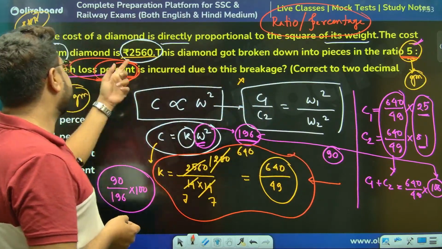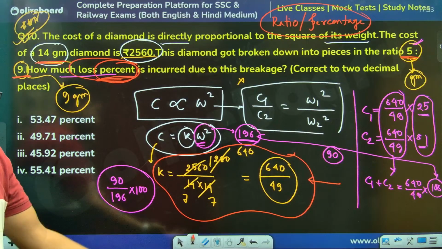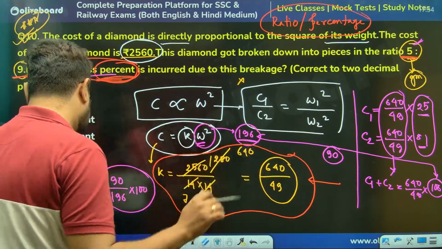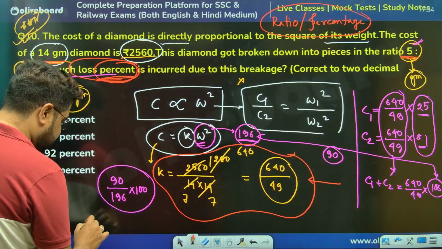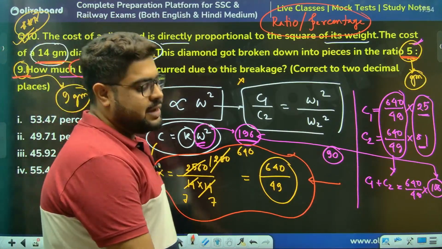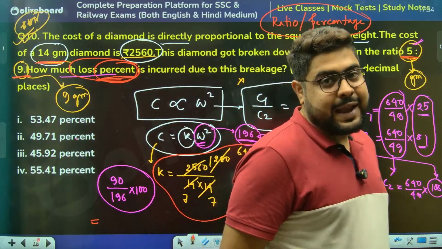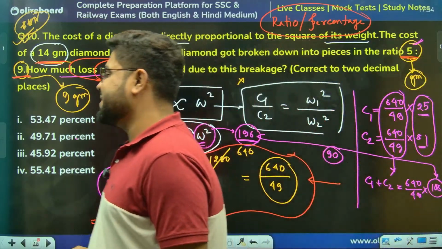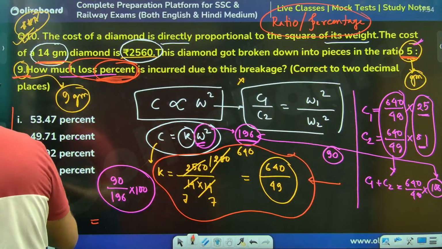And initially it was 14 square, 196. Now, please do not calculate. You don't need calculations. These values are there to confuse you.